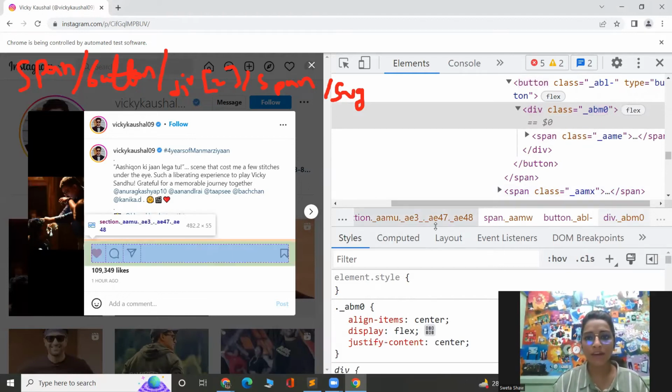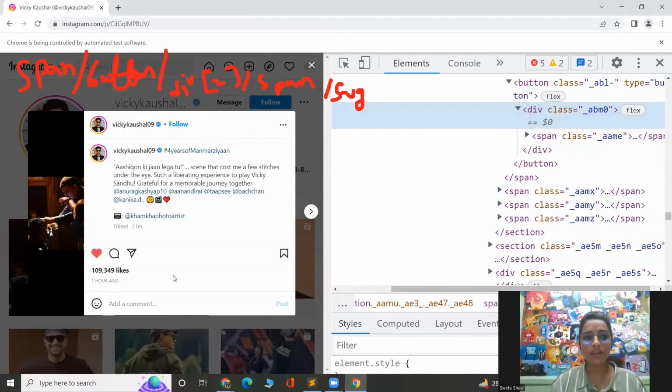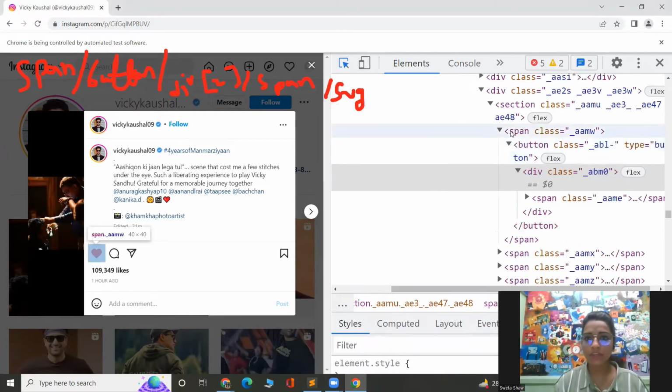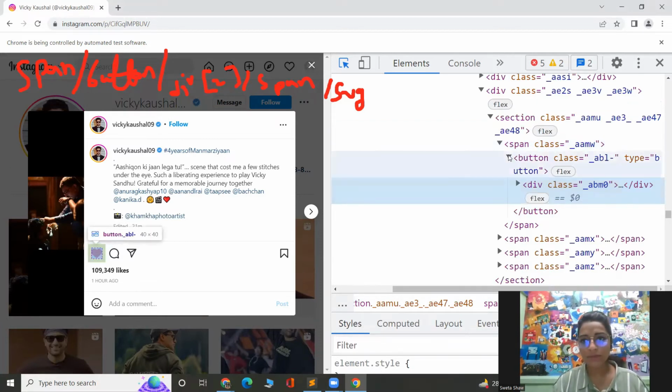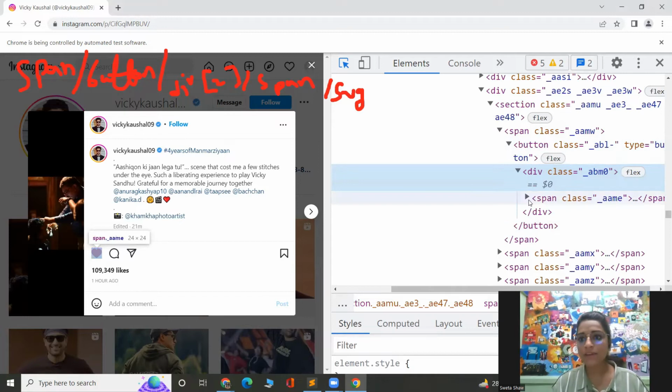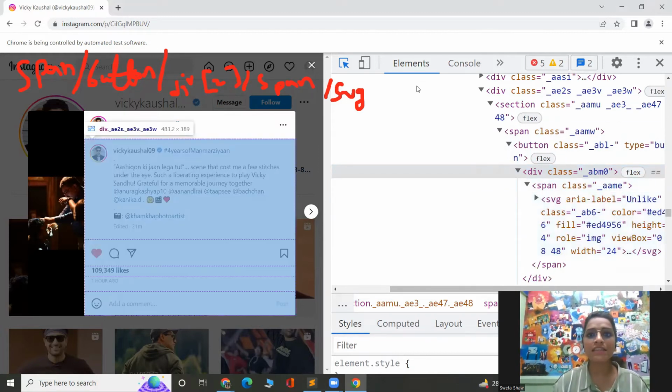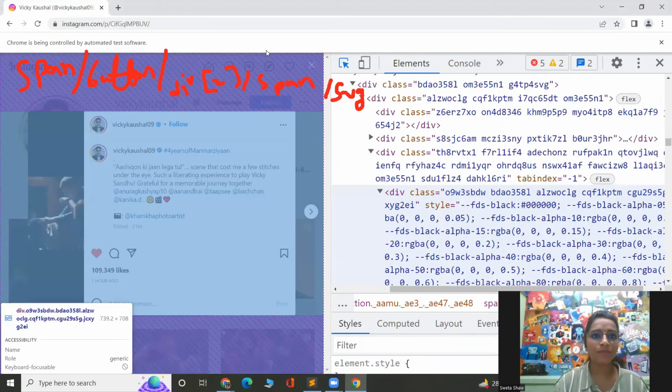Now let me compare how this button is stored so that we can understand if there's any change or not. Okay. Now, yeah, this span element is there. Then this button element is also there. Inside this button element, earlier there were two div elements, but now there is a single div element. Okay. Inside this div element, there is a span and there is this SVG. So the major change is this second div element.